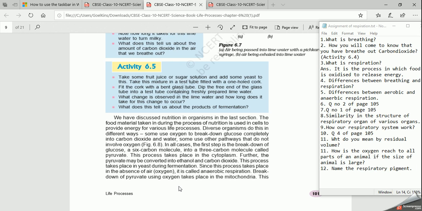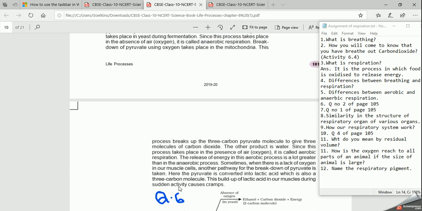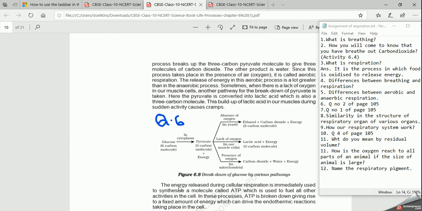For this, I am coming to the next page. I have marked here question number 6, that is of your box question also. Question number 2 of page 105. It is an important question. Very much important question.